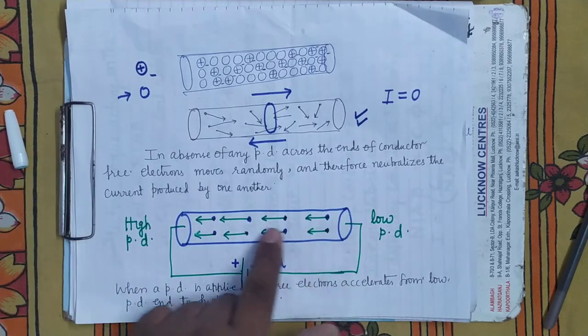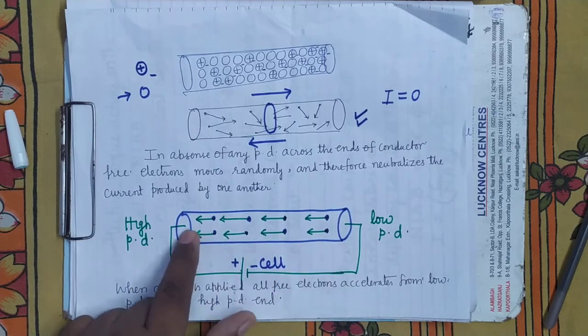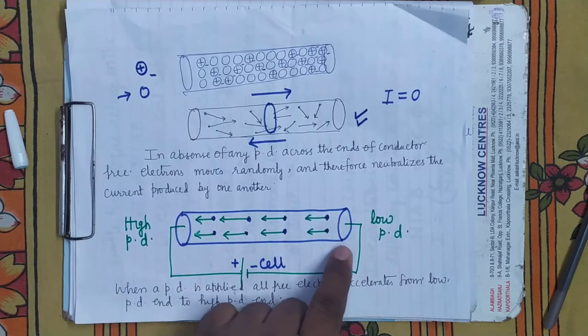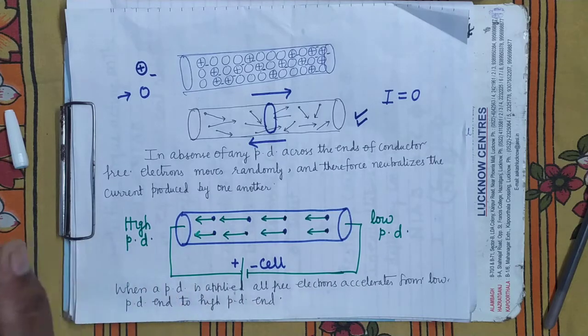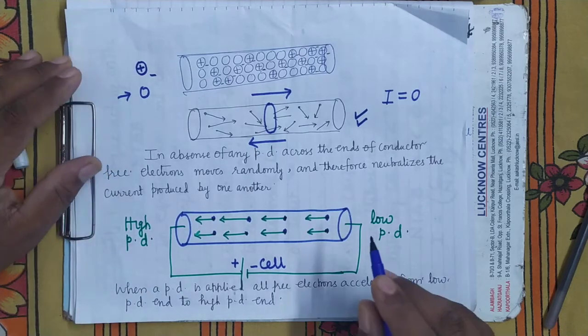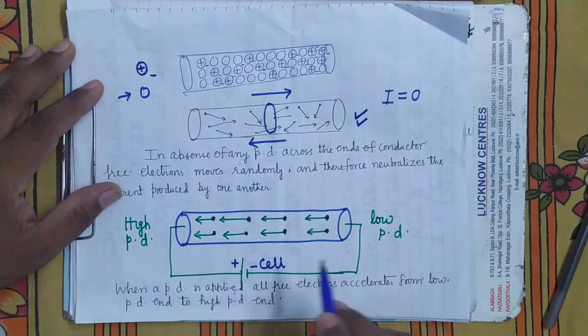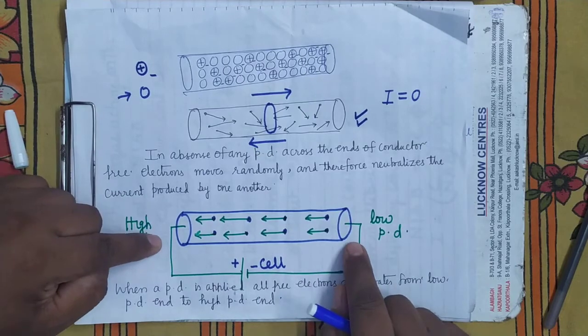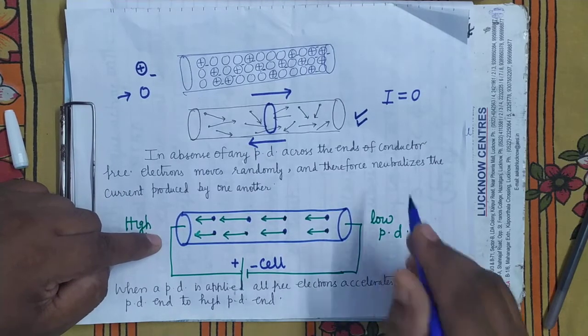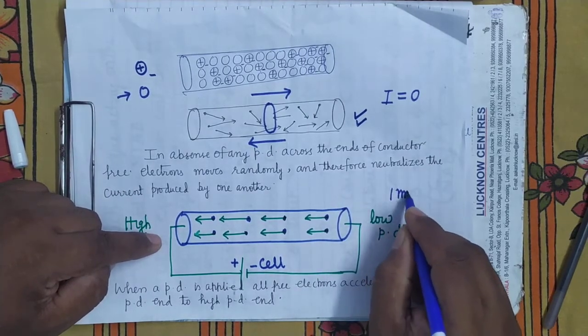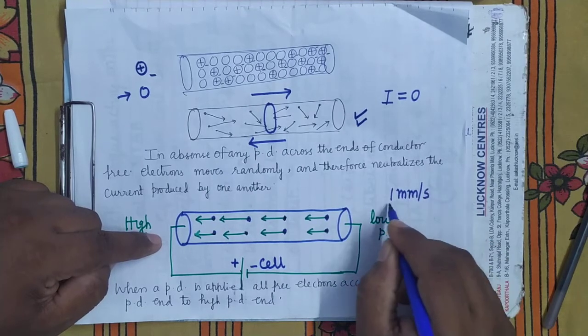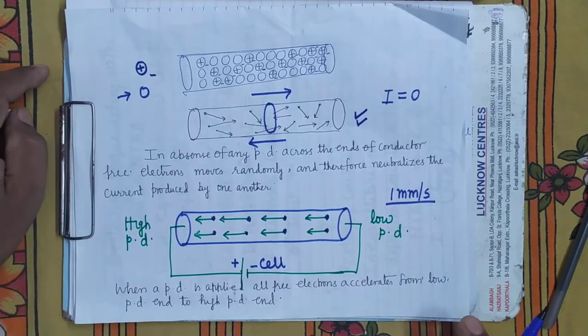This continues again and again. Therefore, instead of acquiring an increasing velocity, they have a constant average velocity towards the higher potential end, and that average constant velocity achieved by the free electron under the influence of the potential difference is of the order of 1 millimeter per second.